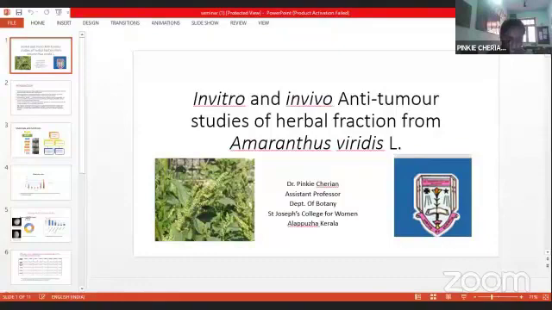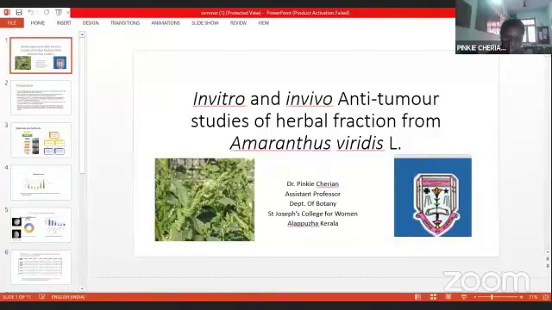You could see that with Amaranthus viridis, a mean survival of 28 days was observed, with a 75% increase in lifespan when compared to the cyclophosphamide drug. And when we took the histopathological study, we could see that the liver and kidney were showing normal architecture. The architecture of the liver was orderly, and the sinusoidal structures were almost perfect. The kidney also showed a normal renal structure, with normal glomeruli and renal tubules.